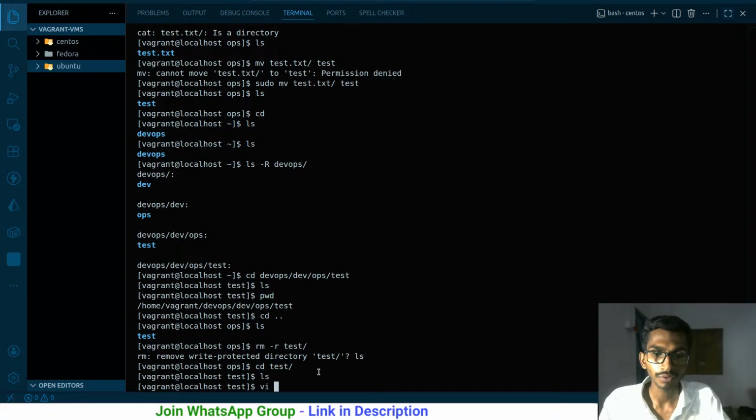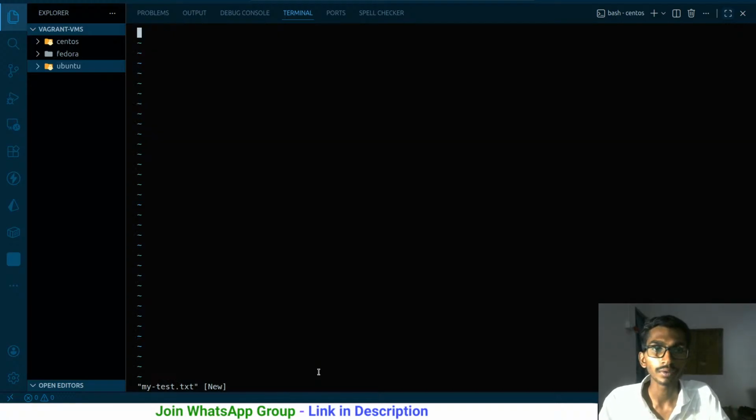You can even use vim over here. So vim, and that's going to be test.txt, my test.txt. This is the file I want to create, and insert mode. This is the file for my test. As simple as that. This has been created. Let me just simply save everything.